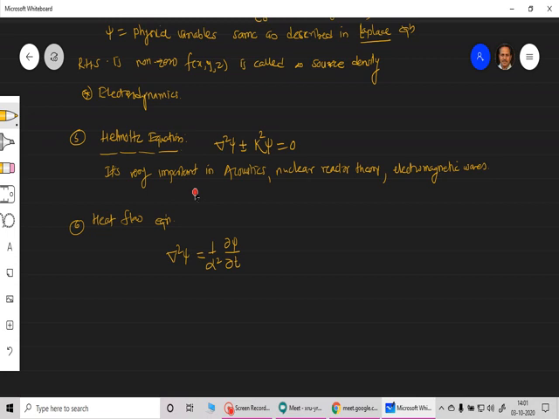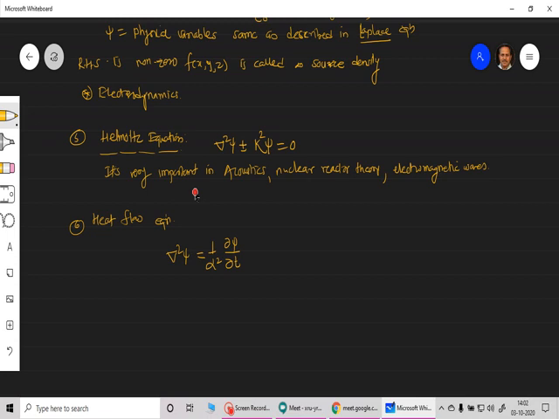This is the second order partial derivative of psi with respect to space, connected by 1 upon some alpha square. Remember, this is not the wave equation. The wave equation has squares on both sides: del square psi is equal to 1 upon c square into del square psi upon del t square. That is called the wave equation. This is not the wave equation, this is the heat flow equation.